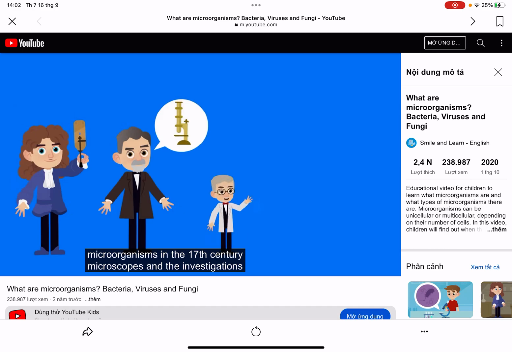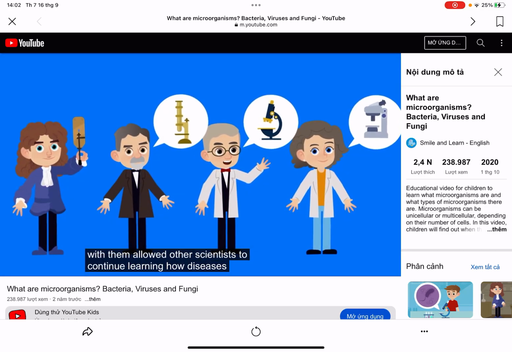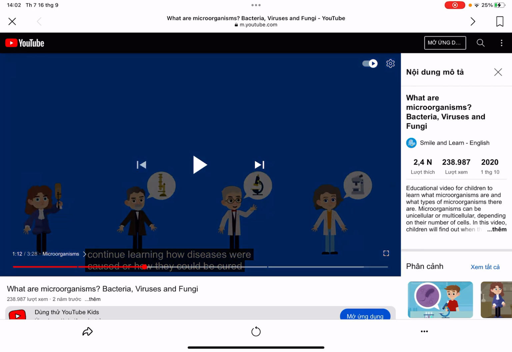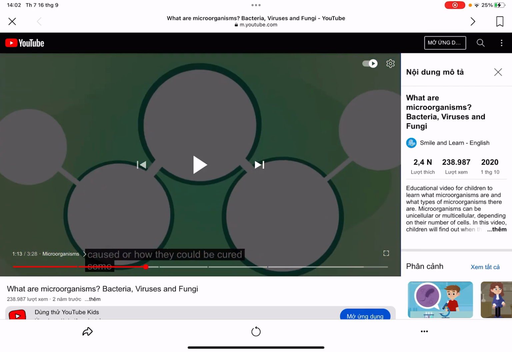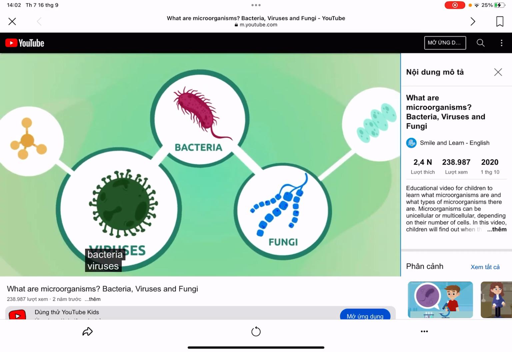Microscopes and the investigations done with them allowed scientists to continue learning how diseases were caused or how they could be cured. Types of microorganisms are bacteria, viruses, and fungi.